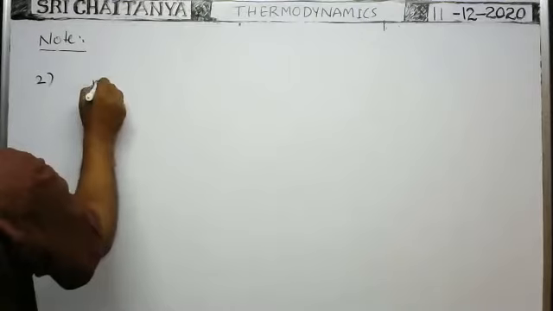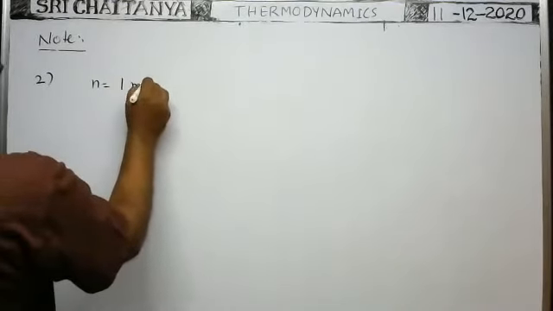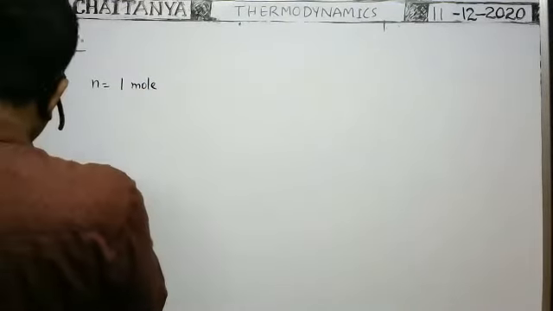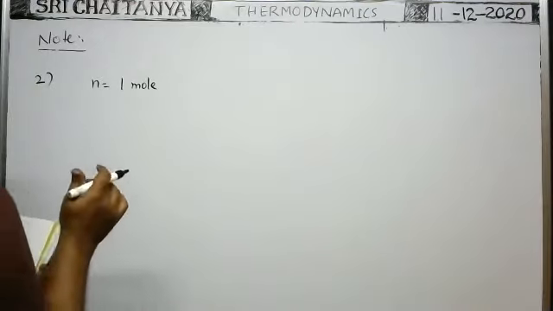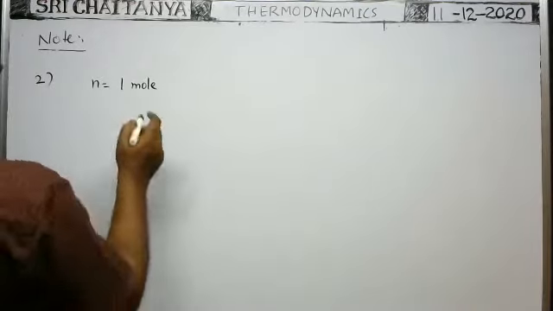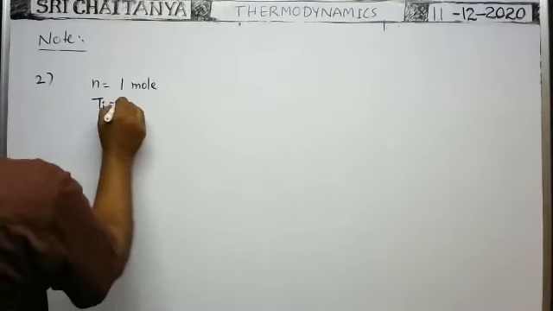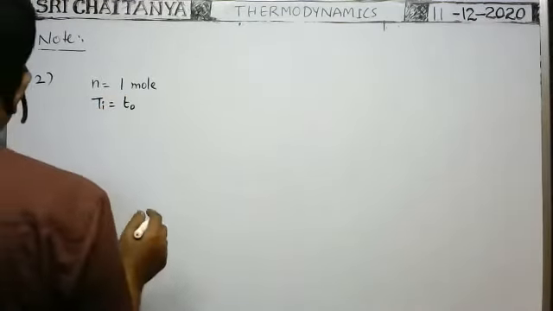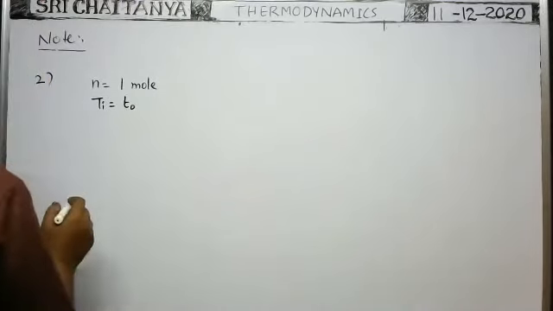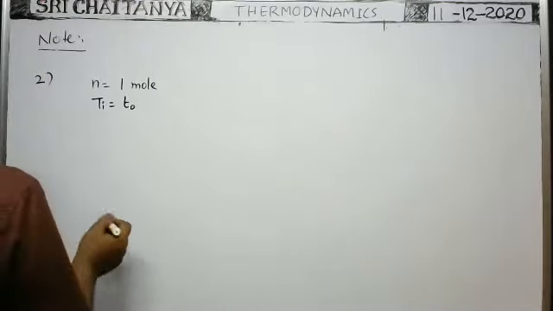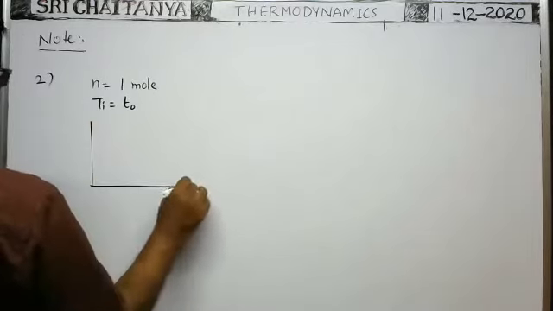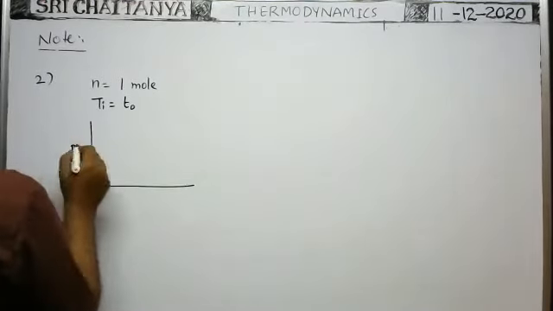So here the number of moles of the gas taken is 1 mole, and the initial temperature Ti is equal to T0, given. The state changes take place as shown in the figure.